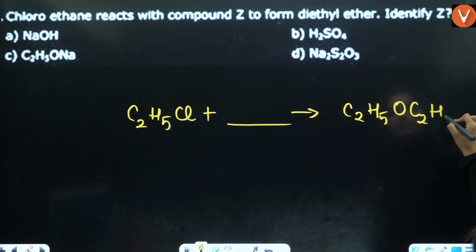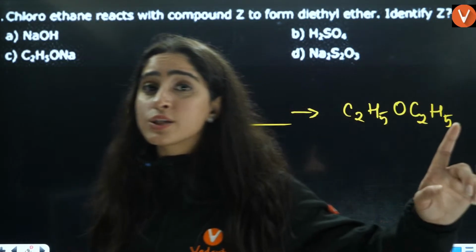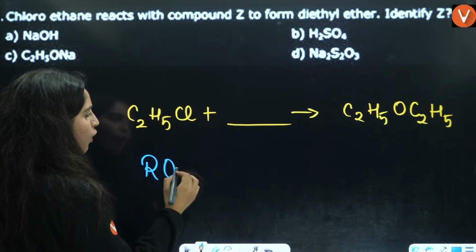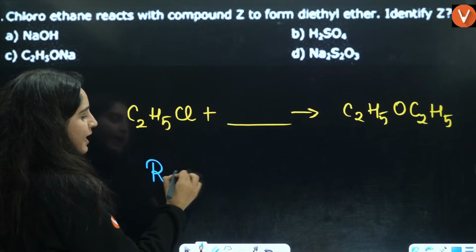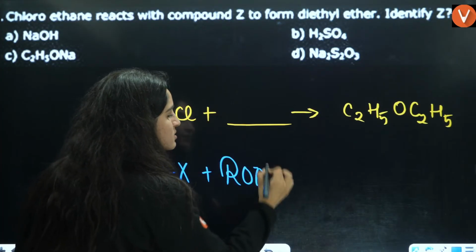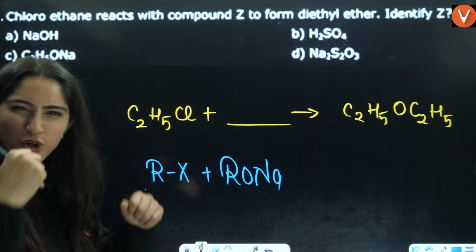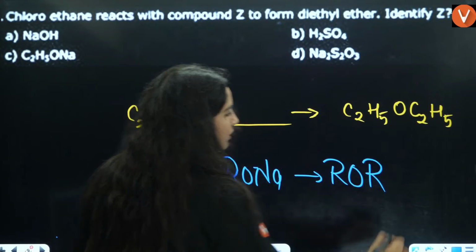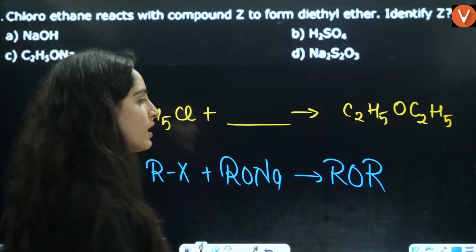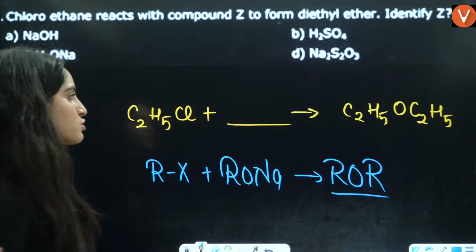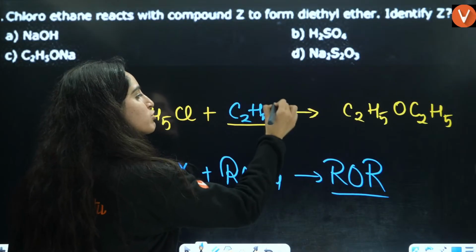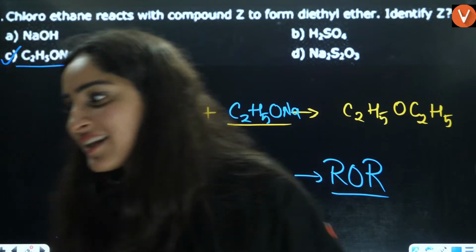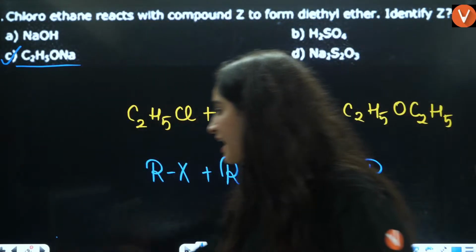C2H5O, C2H5. So, can you see this is Williamson synthesis reaction? Yes. Well, what is Williamson synthesis? RX plus RONa gives ROR, that is ether. So that means here we are going to have C2H5ONa. That means the answer is C is the correct answer. I can see that in the comment section. Williamson synthesis reaction is the correct answer.